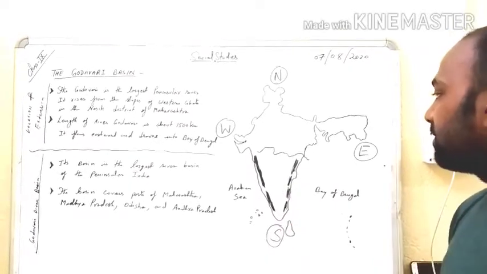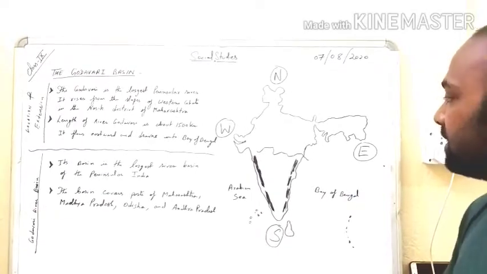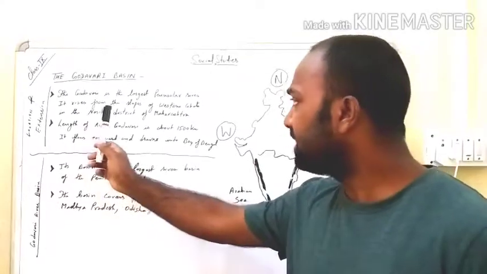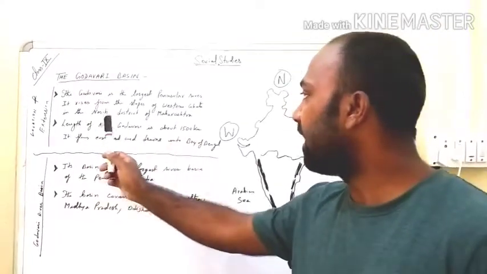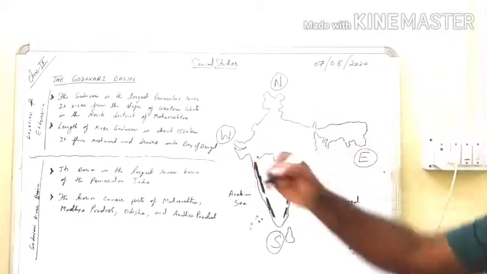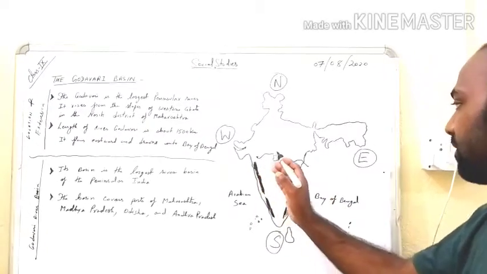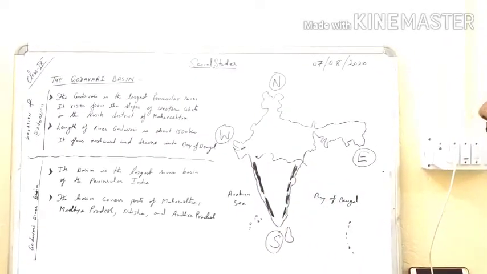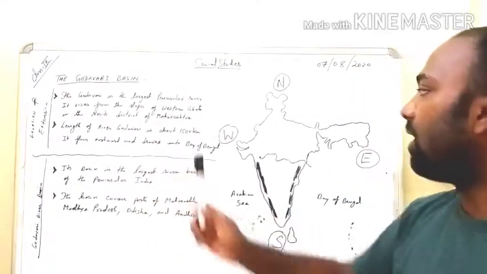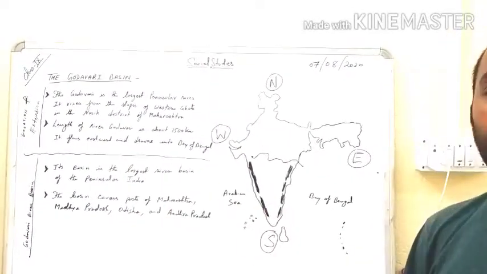The river Godavari is considered to be one of the longest rivers and the largest river basin in the southern part of India. It rises from the slope of the Western Ghats in the Nasik district of Maharashtra. So it starts from Maharashtra, and since the land slopes towards the east, the river also flows towards the east. The length of the river Godavari is about 1500 kilometers. It flows eastward and drains into the Bay of Bengal.